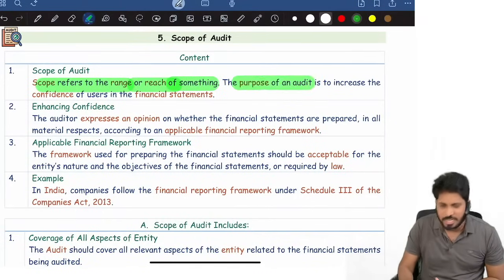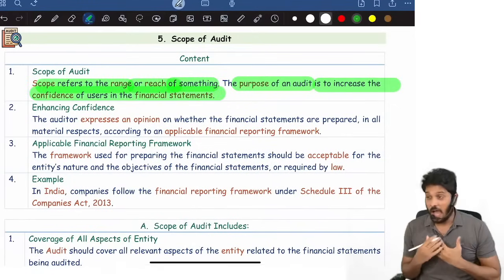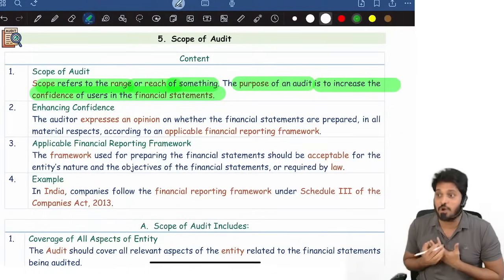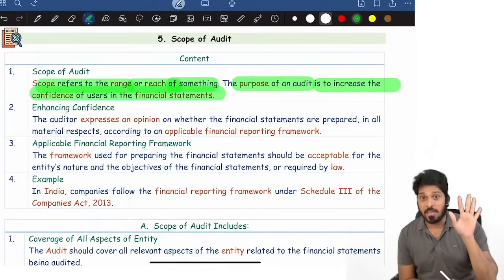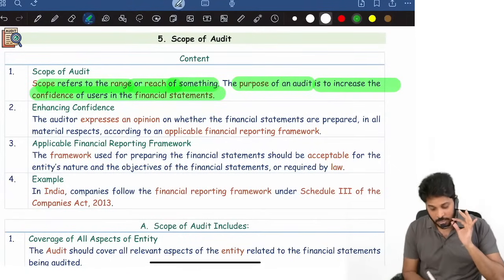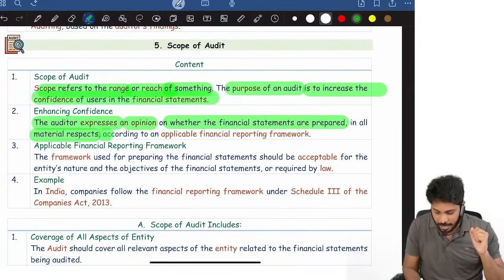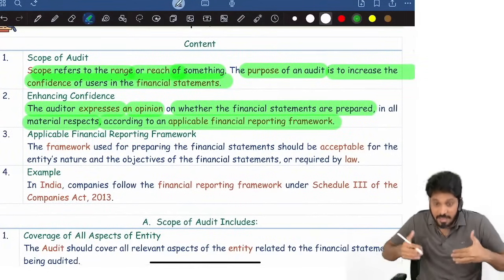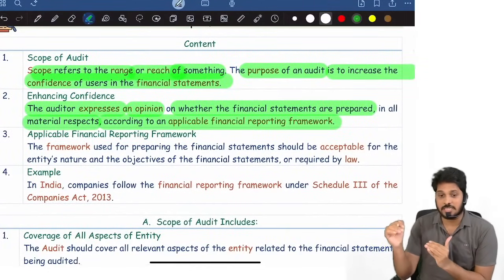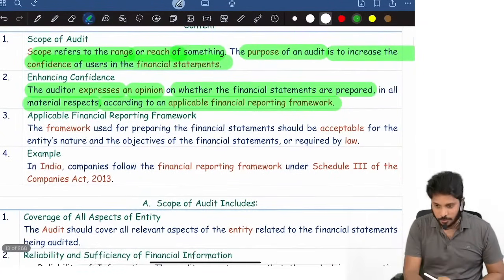The purpose of an audit is what? Ultimately, it is to increase the confidence of the users. How can we increase their confidence? By giving a report. What will the report contain? An opinion. The auditor expresses an opinion whether financial statements are prepared in all material respects according to the applicable financial reporting framework. By giving this opinion, we are enhancing the confidence of the users.